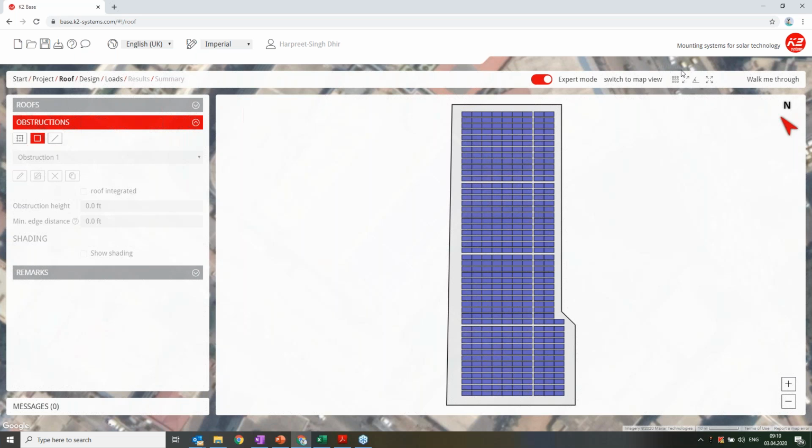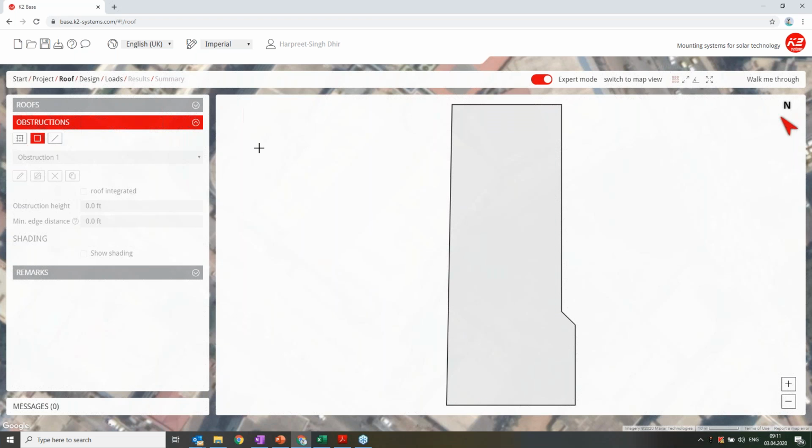You hide the solar panels and draw a small obstruction here.